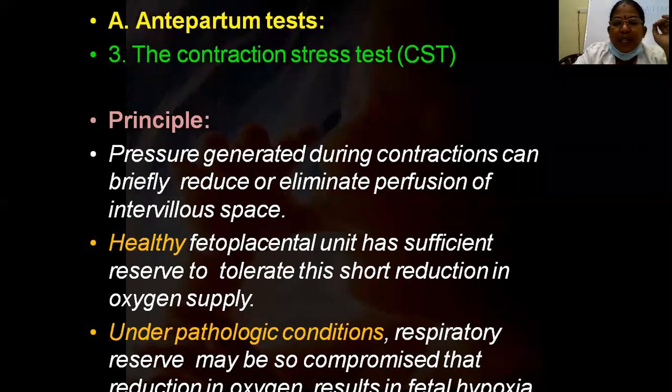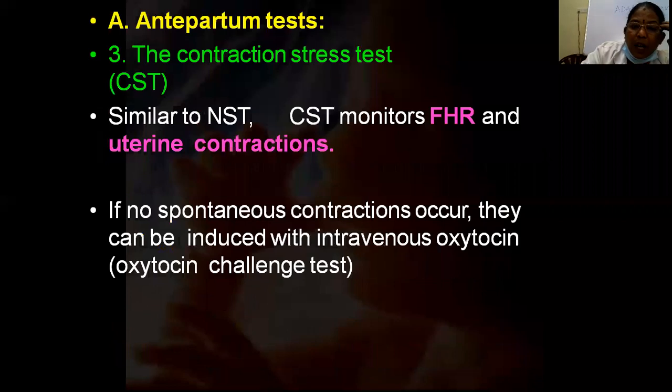The principle behind this is that the pressure generated during contractions can briefly reduce or eliminate the perfusion in the intervillous space. So when the blood supply is less, there will definitely be hypoxia. A healthy fetoplacental unit has sufficient reserve to tolerate a short duration of reduction in oxygen and blood supply. But if there is a pathological condition, uteroplacental insufficiency, or a problem in the fetus, respiratory reserve may be compromised, and there is a reduction in oxygen capacity, which results in fetal hypoxia.